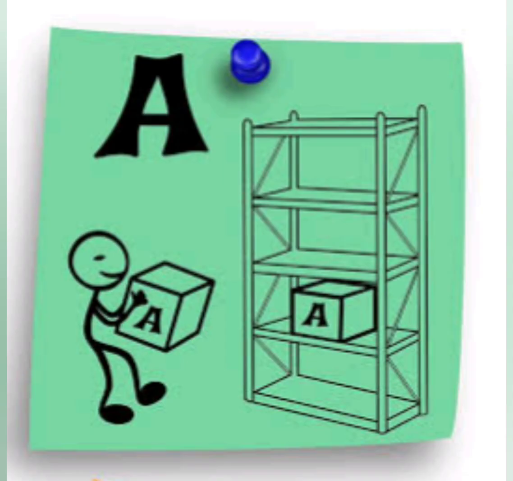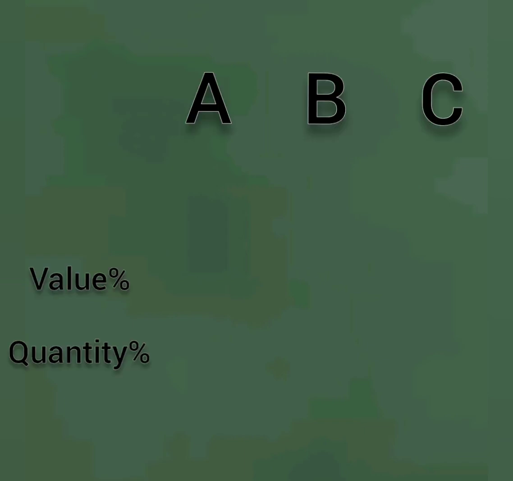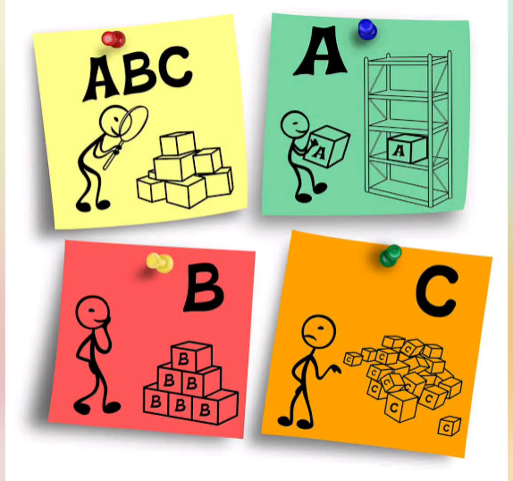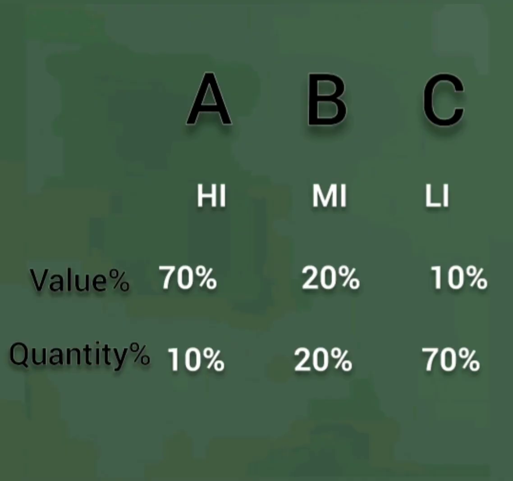If you see A items, it typically accounts for a large proportion of overall value, and that is why it is less in number. For example, if you see the value, 70% of total value कहाँ में होगा? A items में होगा, और B items जो कि moderately important है उसमें 20% of total value होगा, और C items यानी कि least important items में 10% of total value होगा. And if you see the quantity, then A items, it will be 10% of total quantity, and B items होगा 20% of total quantity, and C items होगा 70% of total quantity.